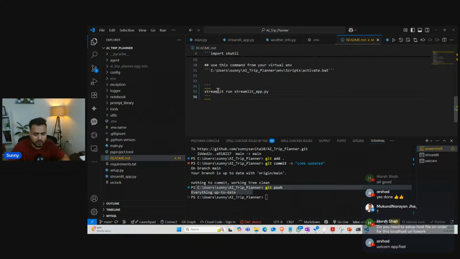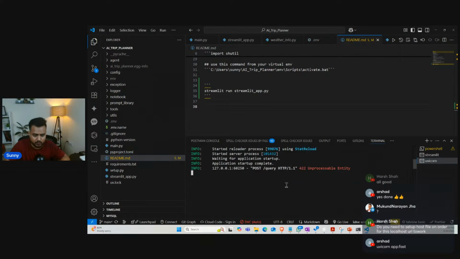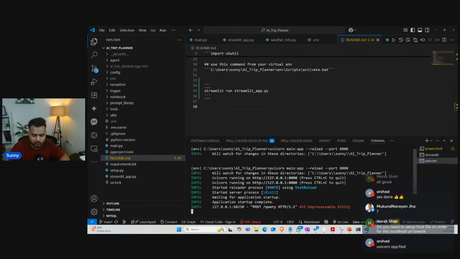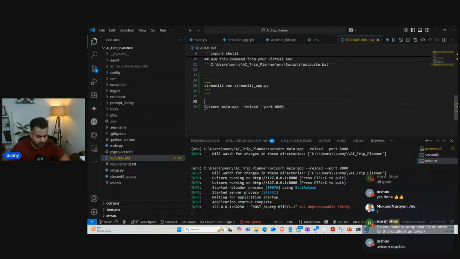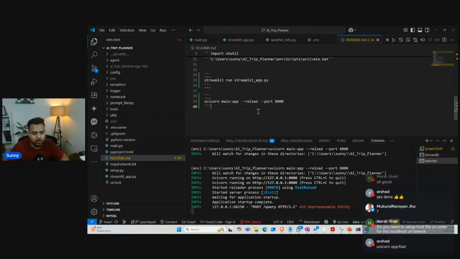So this is the first one. The second command is going to be this one, the uvicorn command. Let me copy and paste from here. So I'm going to copy and paste. So here is my command, guys. You can simply copy it from the clipboard.